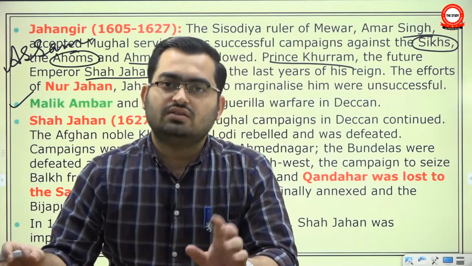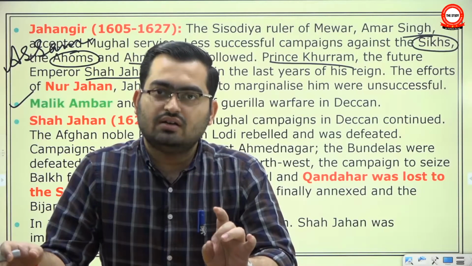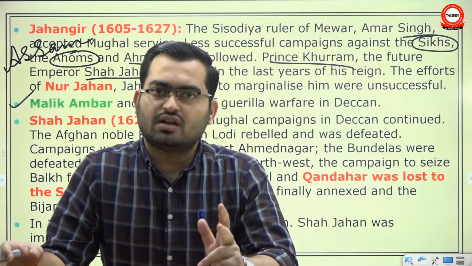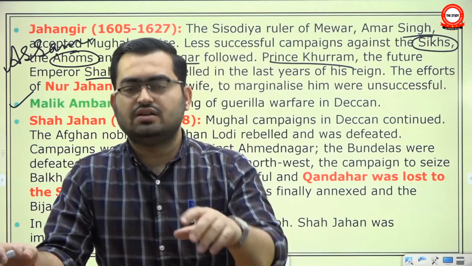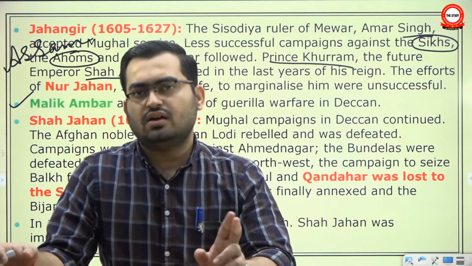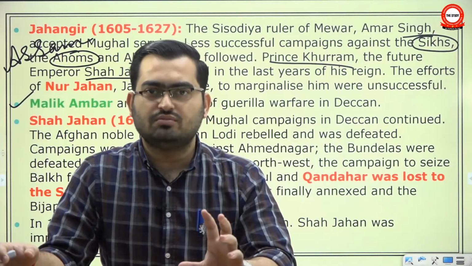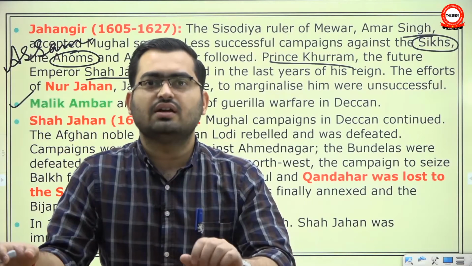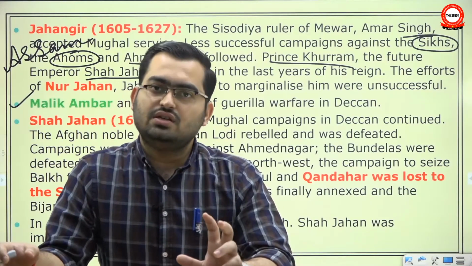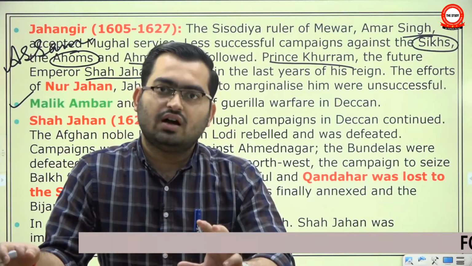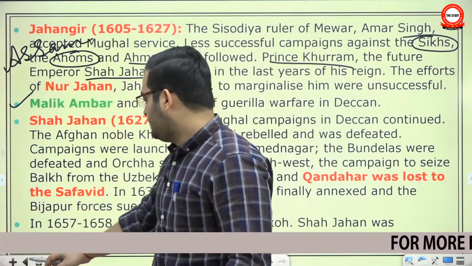Out of these, 3 were important. Ahmednagar, you know where modern Ahmednagar is, so you can imagine it would be around it. Golconda, roughly corresponding to modern day Telangana and some parts of Andhra. And then Bijapur, the southern Maharashtra and Karnataka area. So these 3 sultanates were important. Akbar pushed forward. Actually, here we had the map.